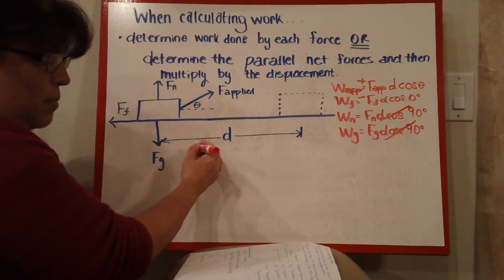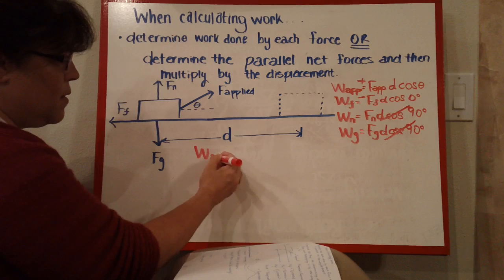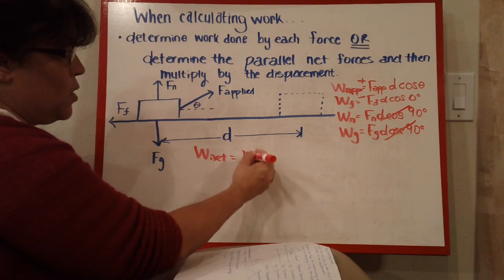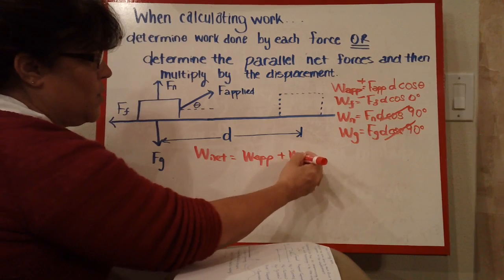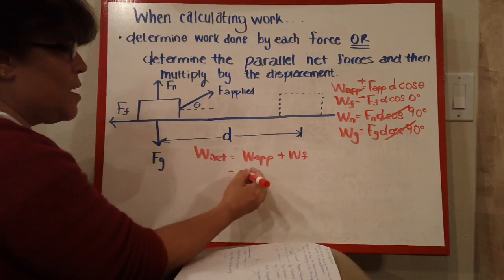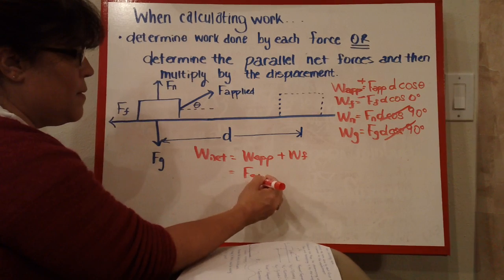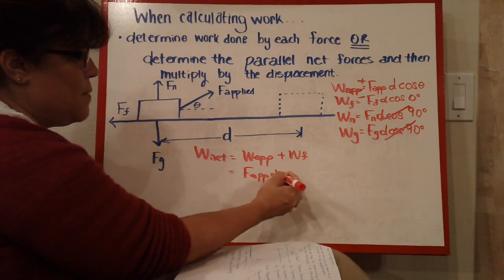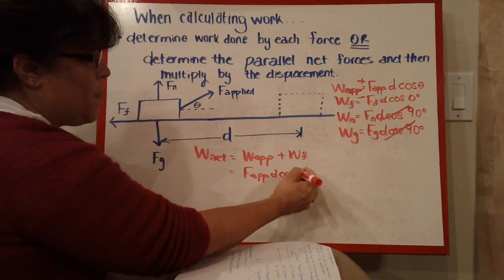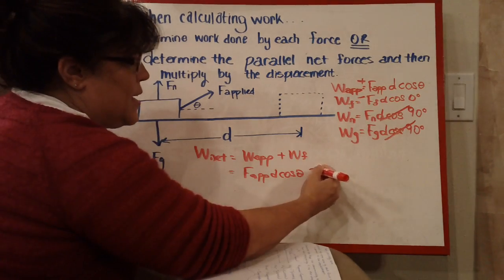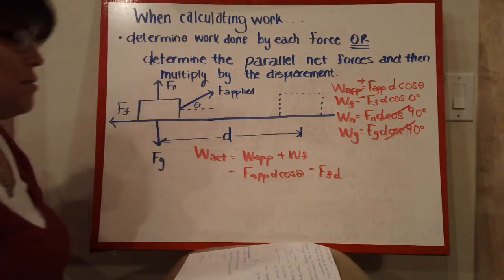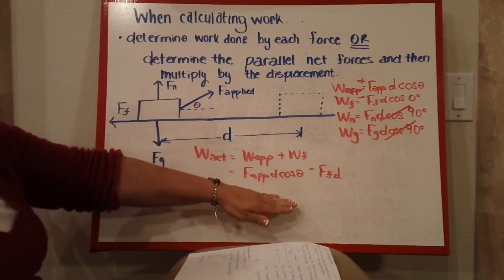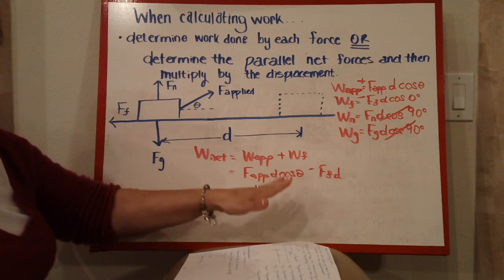So if I want to talk about the net work, it's going to be the work applied plus the work due to friction. So if I add these up, I have F applied, D cosine theta, and the work of friction is negative of the friction force times D, and cosine of 0 is just 1. And so this would end up being our total work on that box.